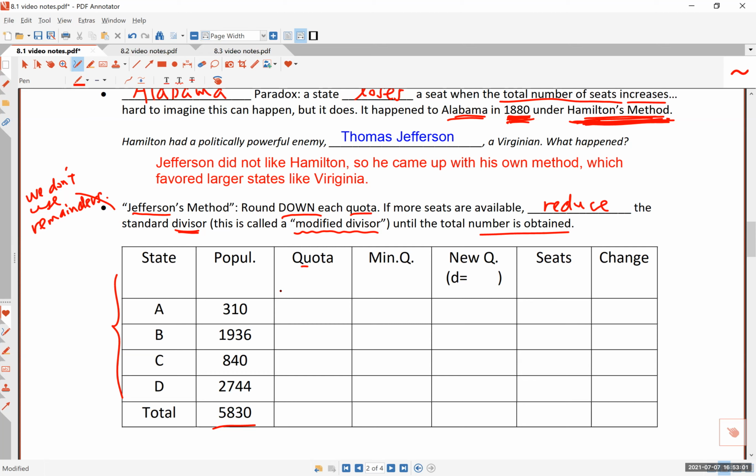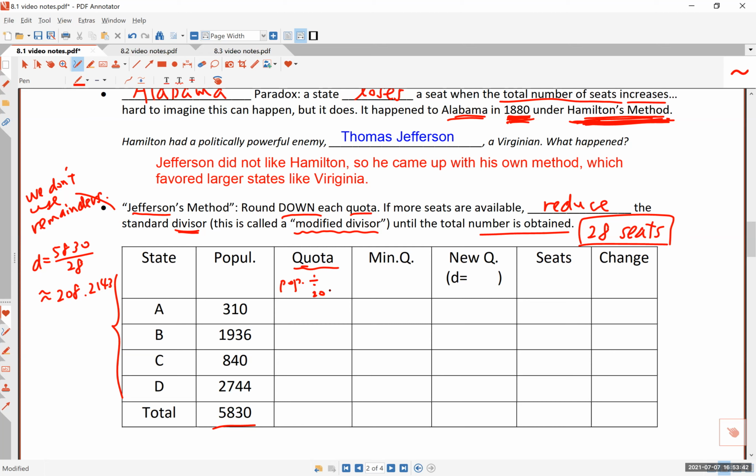So let's go back to assuming that we have 28 seats. This is the initial problem we had before adding the extra seats. Because we have 28 seats, the original divisor, remember we did this calculation before, 5,830 divided by 28, and we had our first standard divisor, which was 208.2143.